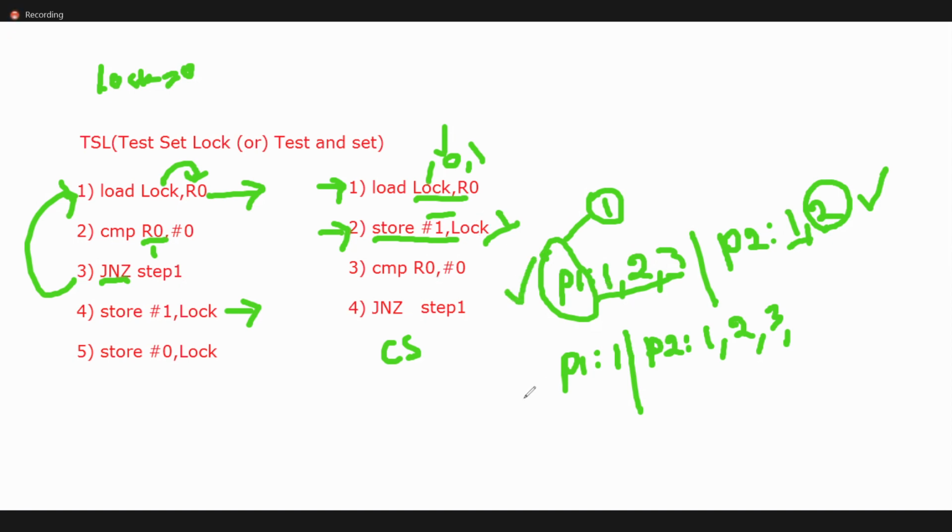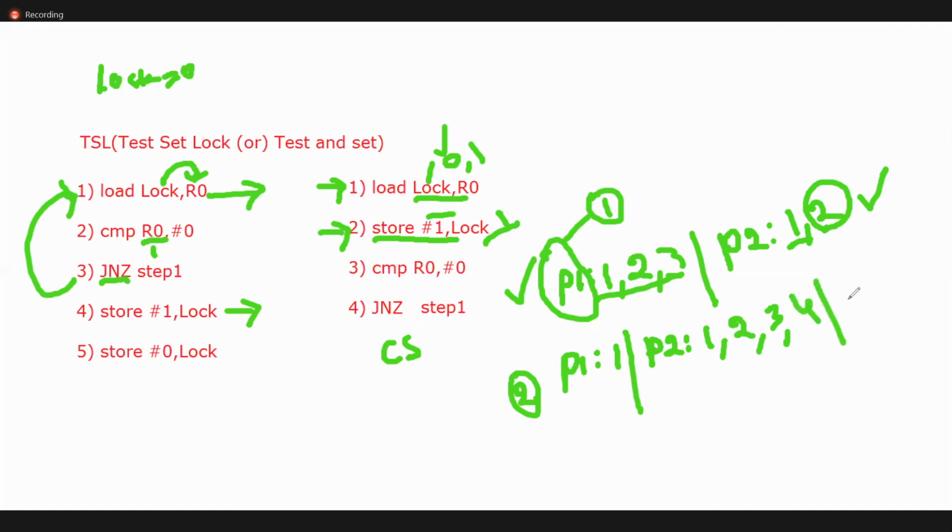That is fine. But in the second scenario, P1 executed the first line, and in the middle P1 is preempted. Then P2 will enter. P2 executes the first line. If the value is not stored in the lock, then any number of processes that come and execute the first line will see the lock as 0 only. So P2 will enter and even reach the critical section.